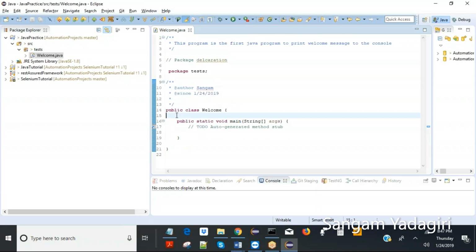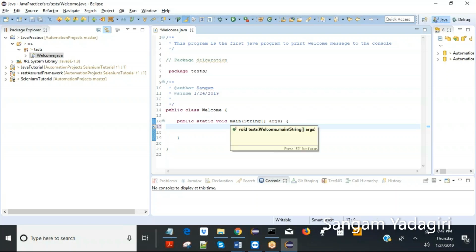Okay, so like I said, you can create some variables, declarations, and everything here. Right now we are not going to do that, and we are just going to add some line here. Like I said, if you want to execute any piece of code, then you must put it inside the main function, which reads as public static void main string args. So public, obviously, should be public because you want to be able to access it from outside the classes too.